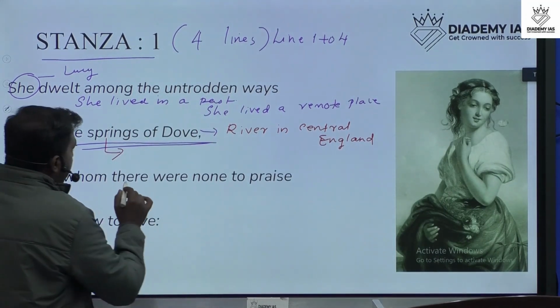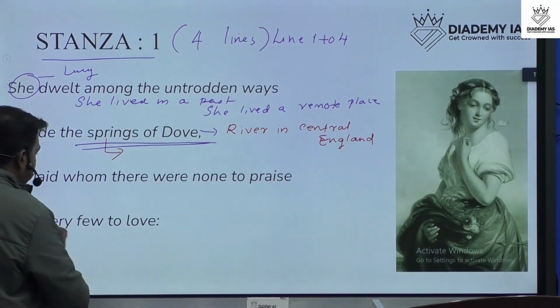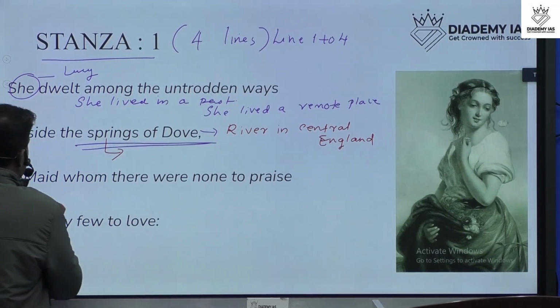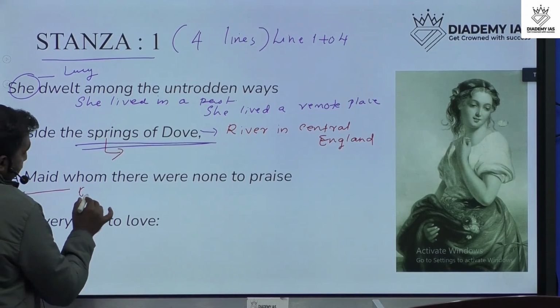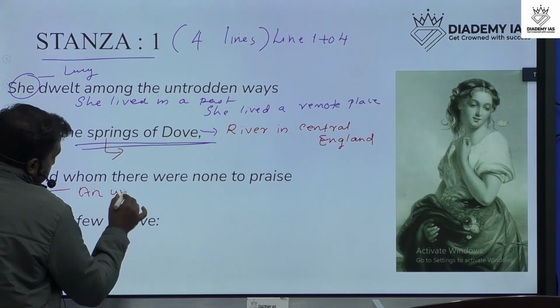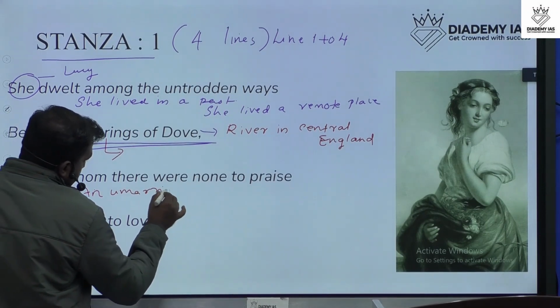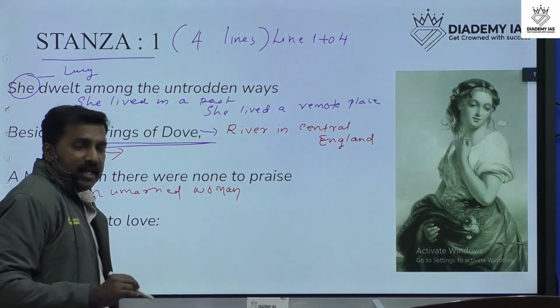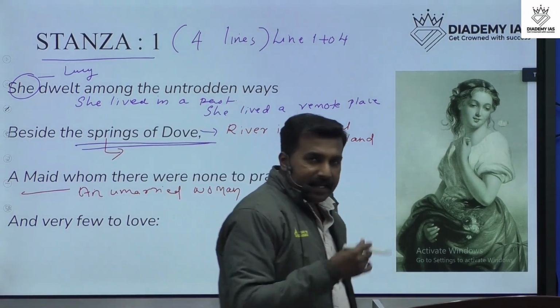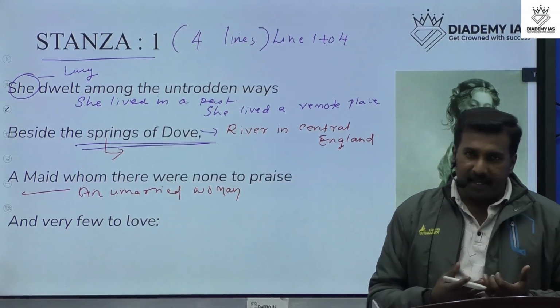A maid whom there were none to praise, and very few to love. It means that she is a maid. What is a maid? A maid means an unmarried woman. Actually, this Lucy was a maid and she lived in a remote area.